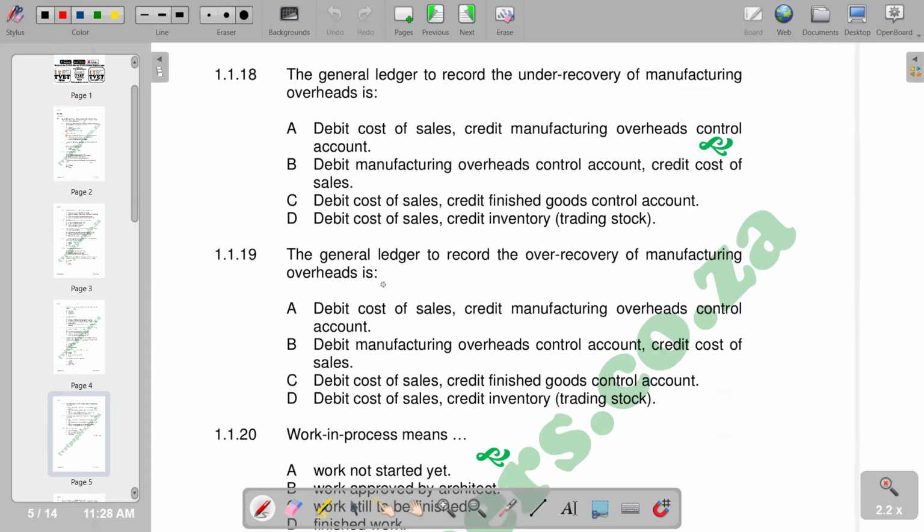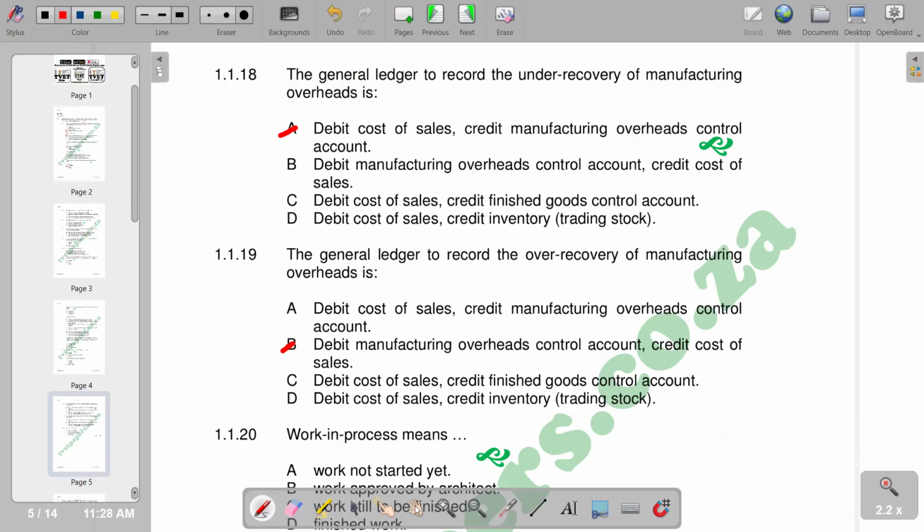The general ledger to record the under recovery of manufacturing overheads is, you debit cost of sales and credit manufacturing overheads control account. This is A. Then 19, the general ledger to record the over recovery of manufacturing overheads is, so on 19, we are now crediting cost of sales. So we have B, debit manufacturing overheads control account and credit cost of sales.